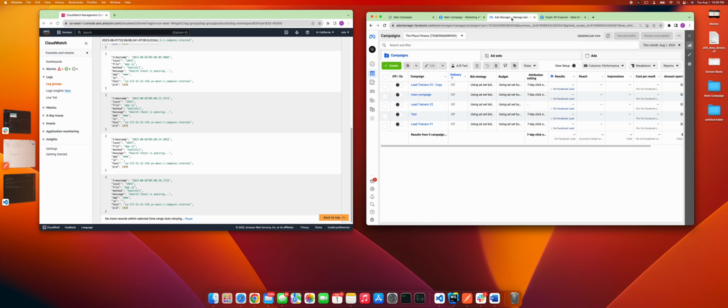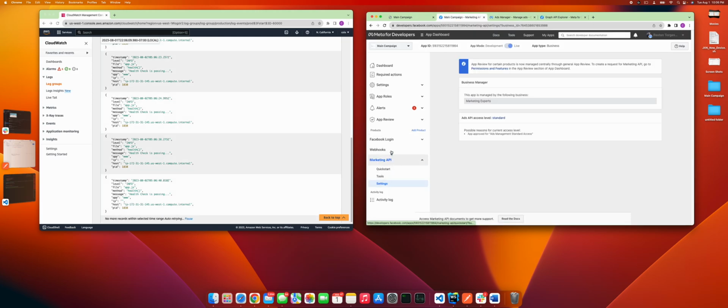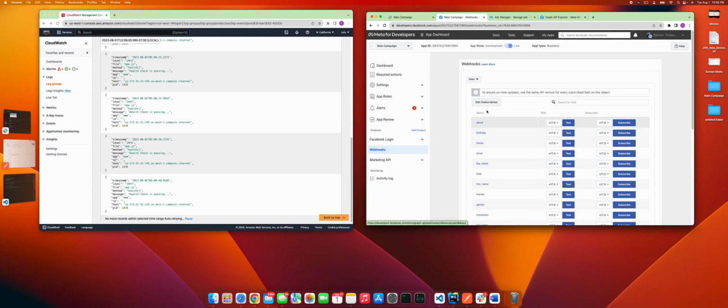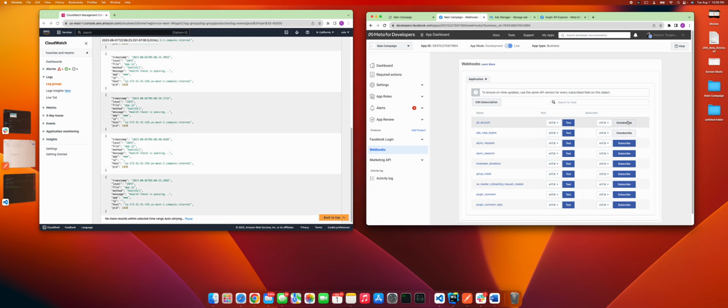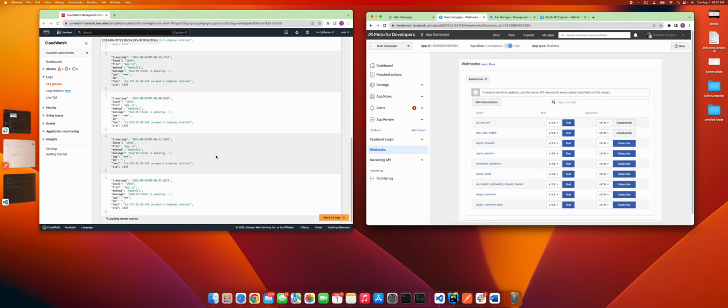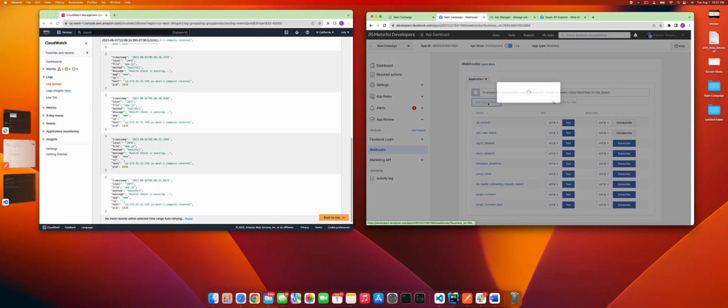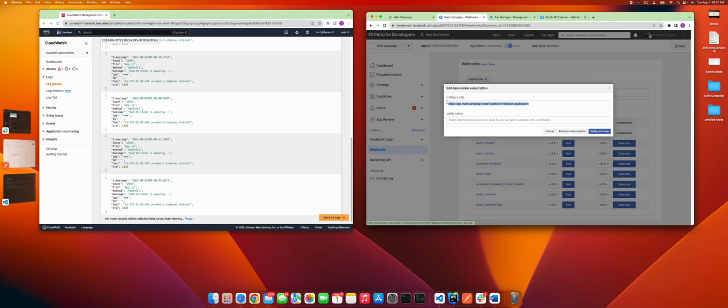However, if I go back to webhooks, go to application, you can see I'm subscribed to the ad rules engine. Over on the left side is logs running on my server, and I have an endpoint set up here that's been verified already.